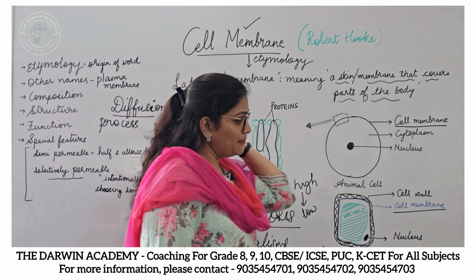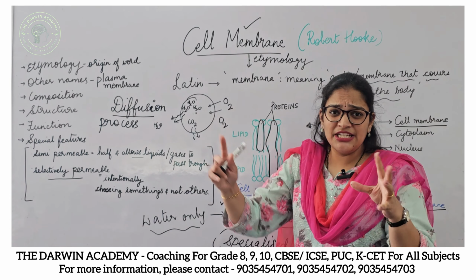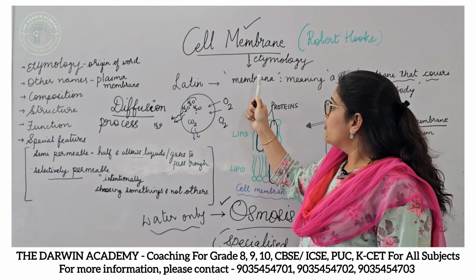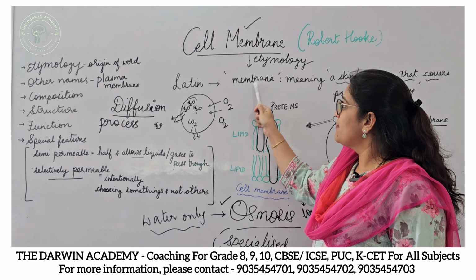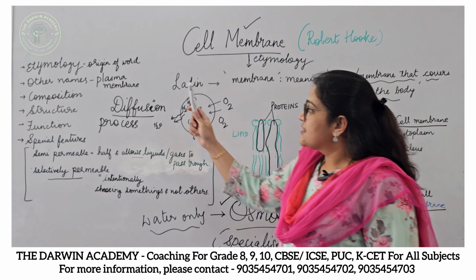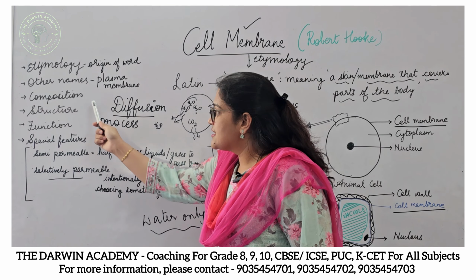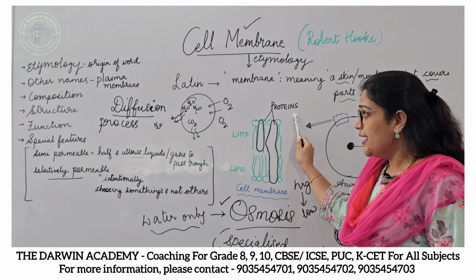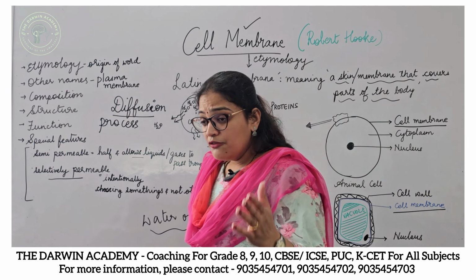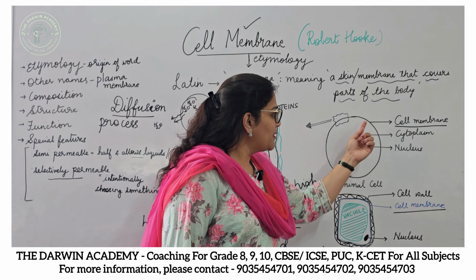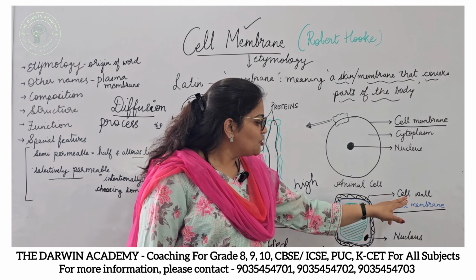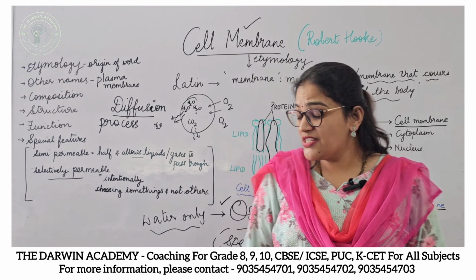I think with this, I'll be wrapping up this session. Let me quickly take you through what we have discussed. We have discussed who discovered the cell membrane, how the terminology membrane was derived, or what was the origin of the word. Then, what is the other name of the cell membrane? What is the cell membrane made up of? Okay, its structure, though the structure is not required for your level. For your grade 9, you should know that the cell membrane is the outermost covering in an animal cell, but in the plant cell, it forms the second layer just inside the cell wall.